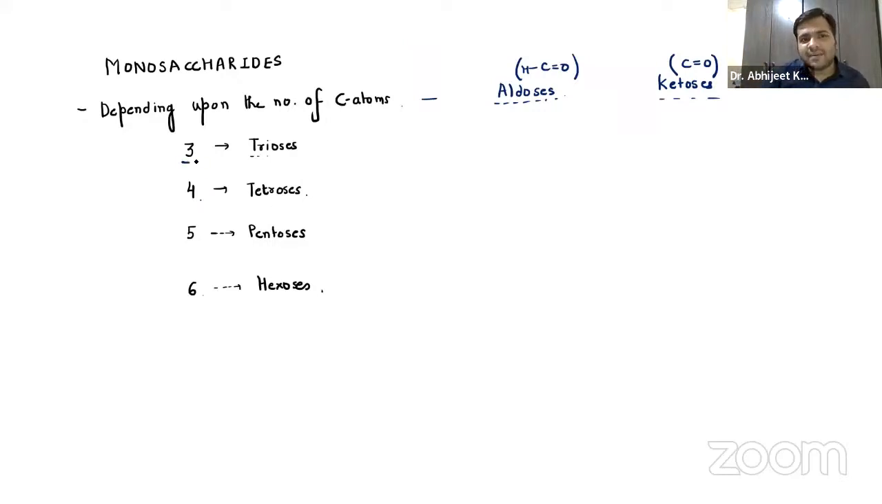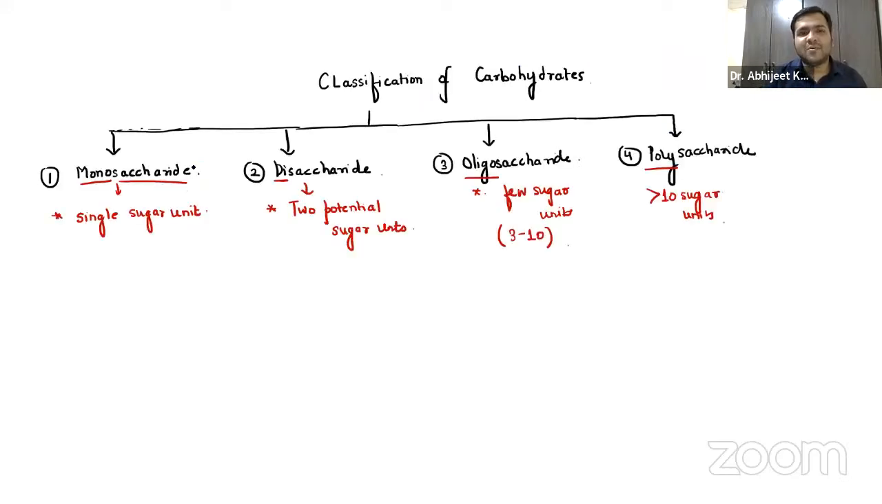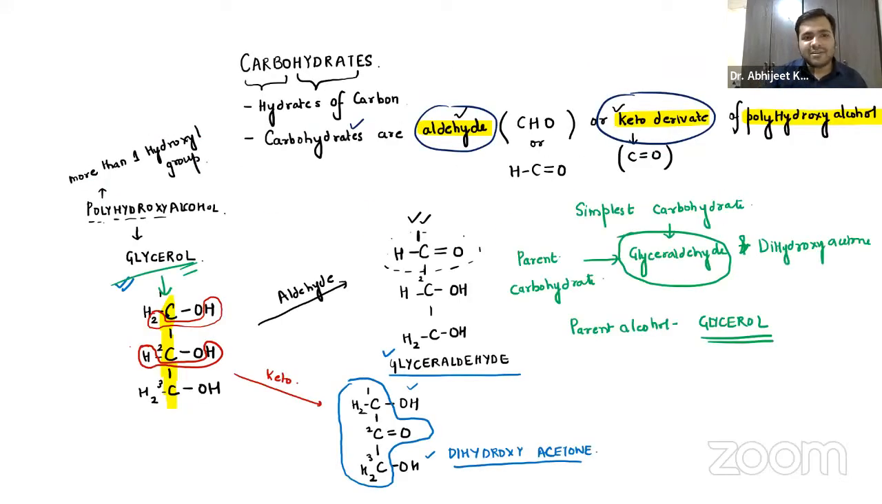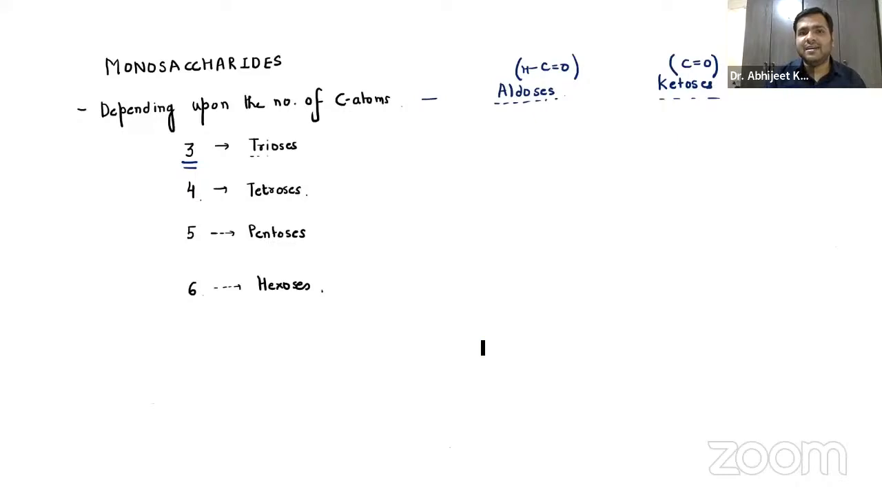Now for the three carbon atoms, guys, you already know the answer. Here you can see that the carbohydrate having an aldehyde group is glyceraldehyde. Yes, we have just discussed it right now, glyceraldehyde.